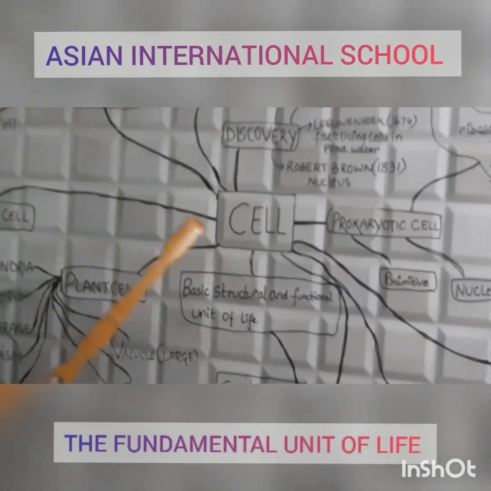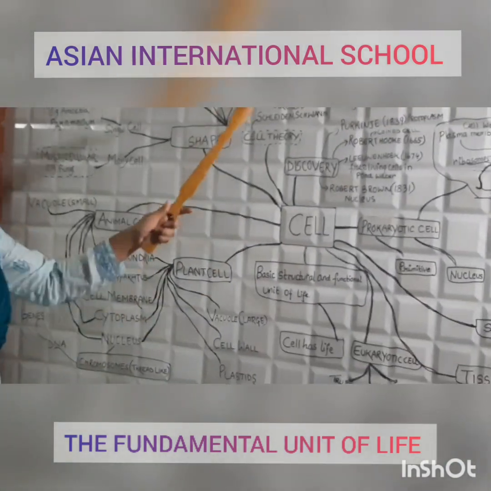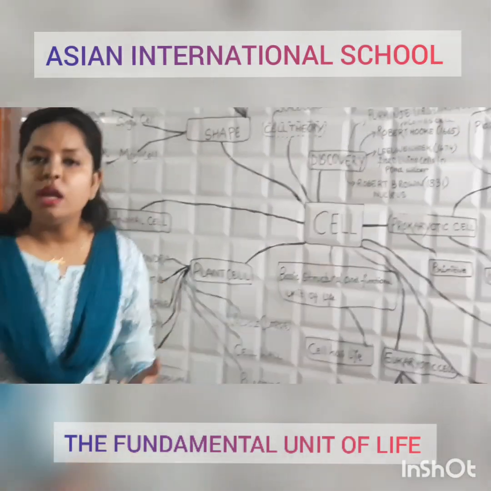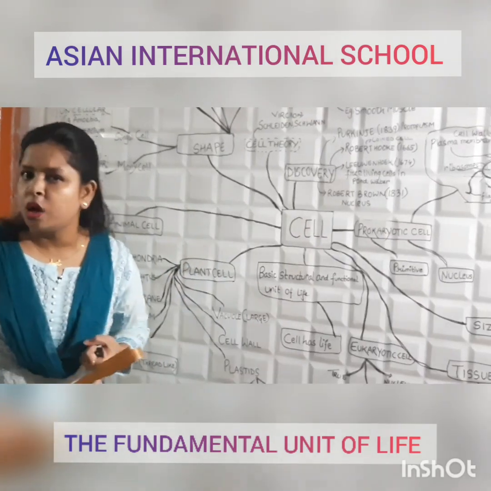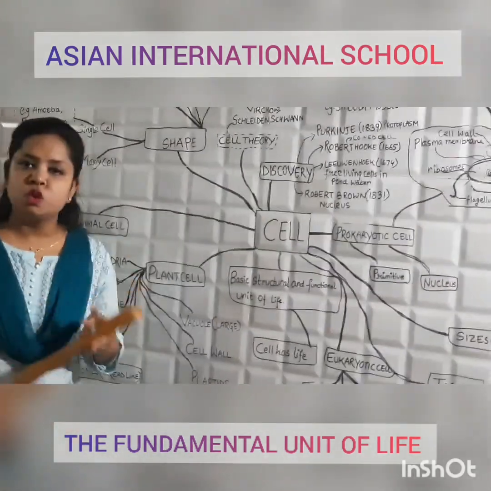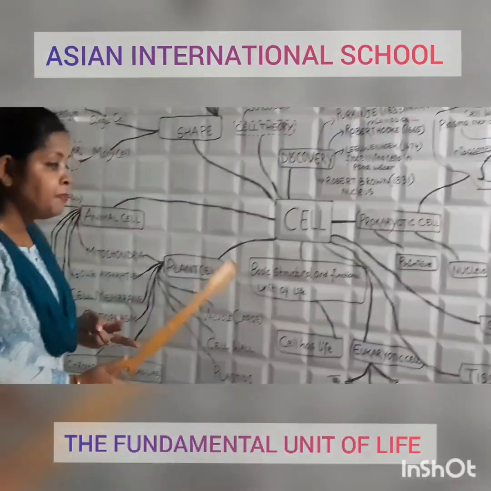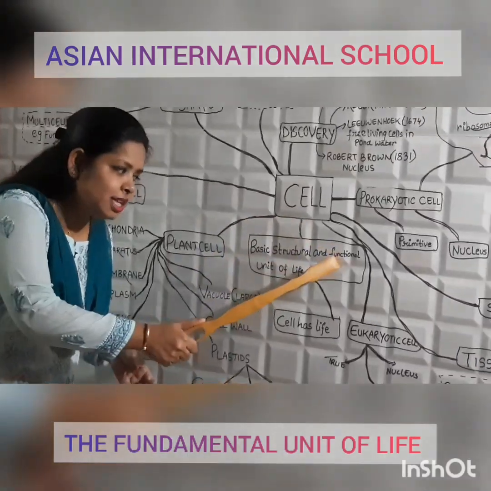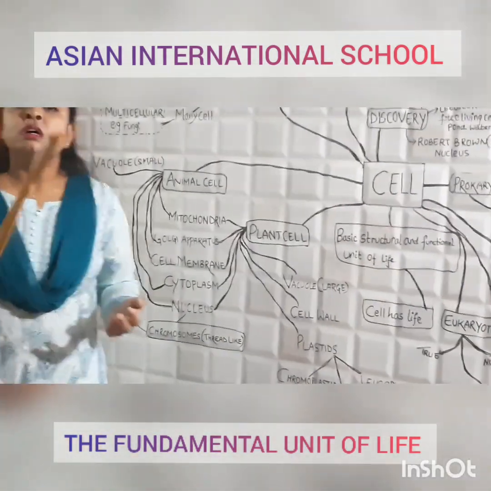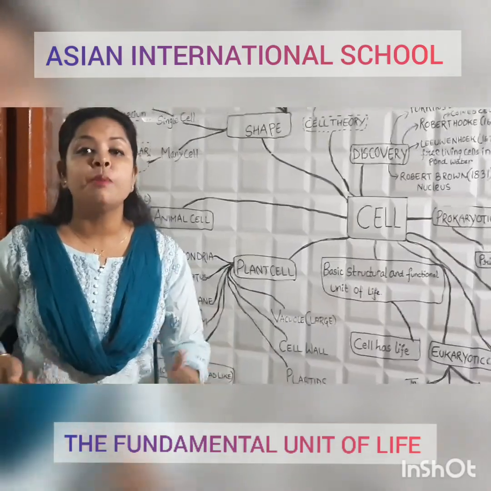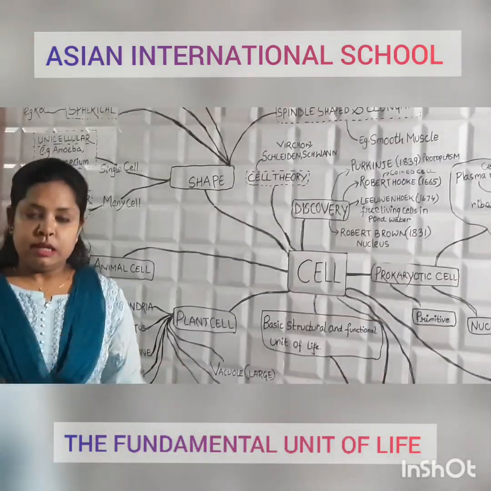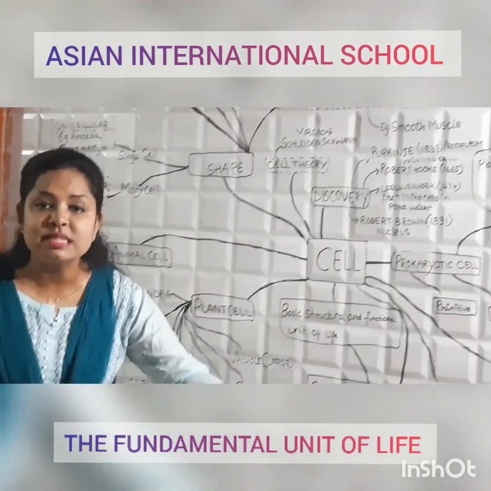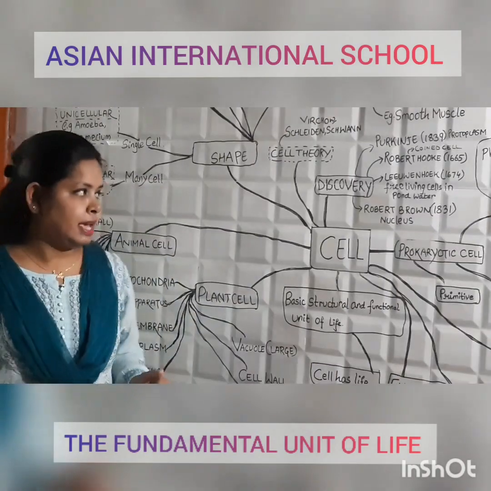Later on, the cell theory was proposed by Virchow, Schleiden and Schwann. In this theory, they said: number one, all living organisms are made up of cells. Number two, the cell is the basic structural unit of life. Number three, the cell is the basic functional unit of life. Last, all cells arise from pre-existing cells. Just like we exist because of our parents, similarly new cells arise from pre-existing cells.